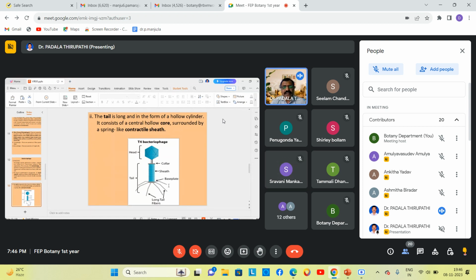So a virus particle is nothing but a virion. A virion contains both capsid and genome, that means nucleic acid and protein sheath; both are present in the virion. But the viroid possesses only nucleic acid. Naked nucleic acid is present. The protein coat, that means the capsid, is absent. That we call a viroid.